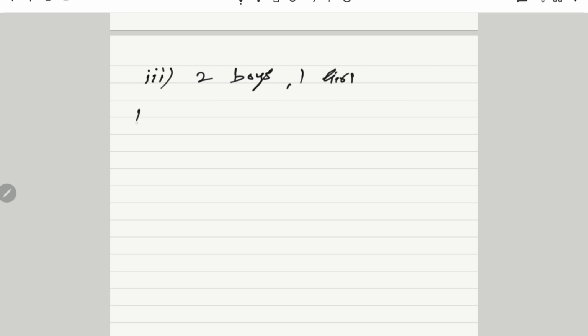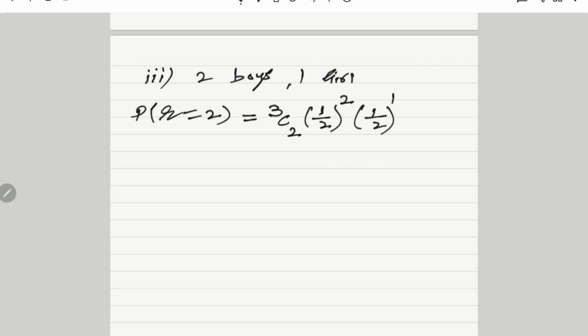Then we go for second, 2 boys and 1 girl. Means we consider P of R is equal to 2. NCR, N is 3, C, R is 2, P is 1 by 2 raised to R, R is 2, Q is 1 by 2 raised to N minus R, 3 minus 2, we get 1.